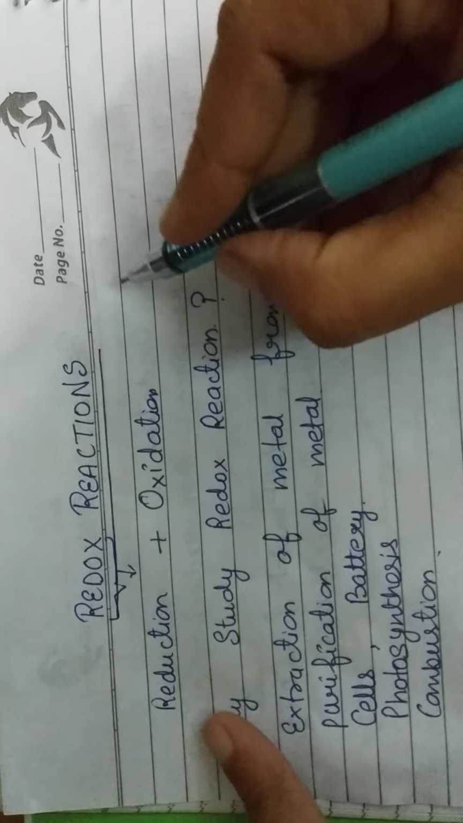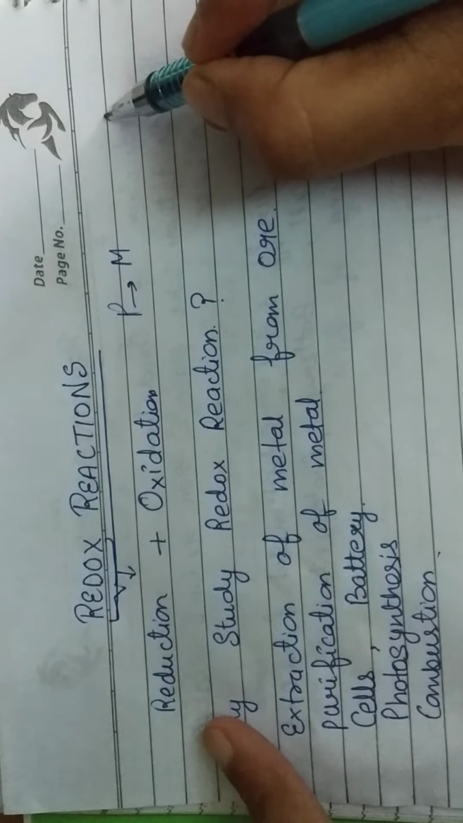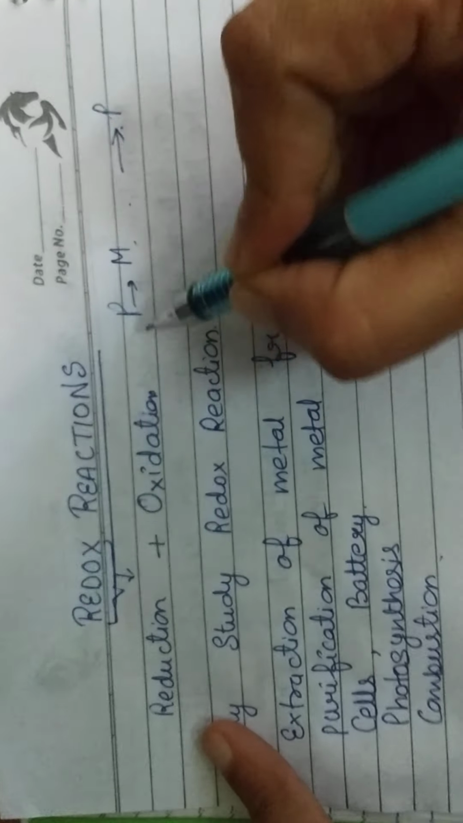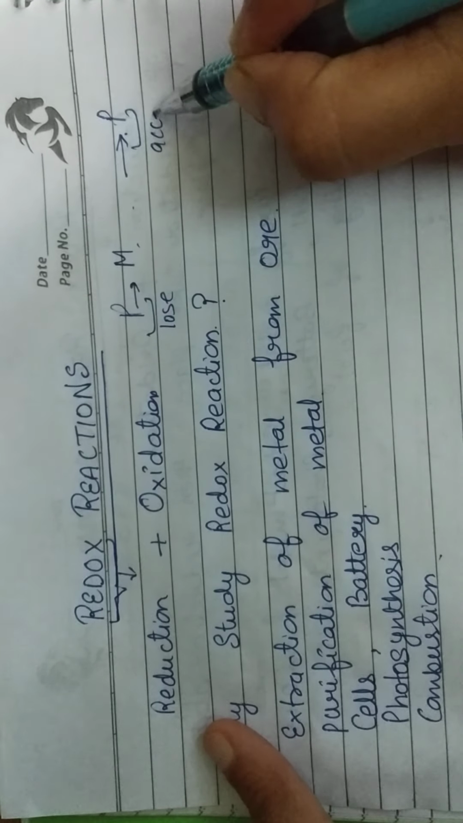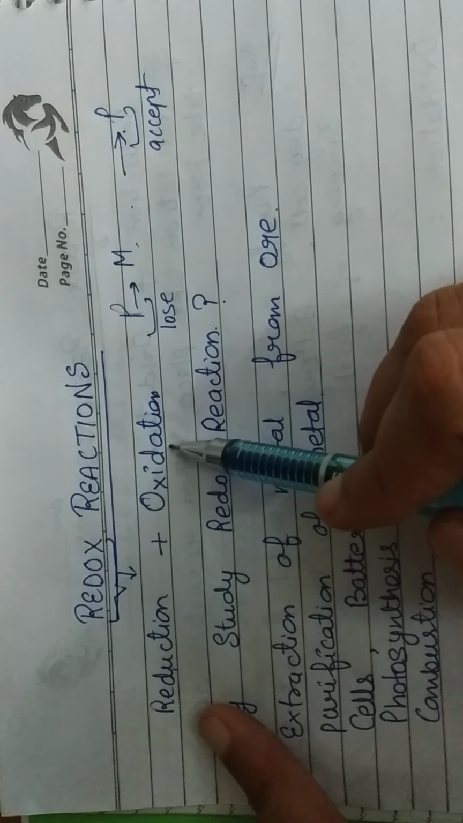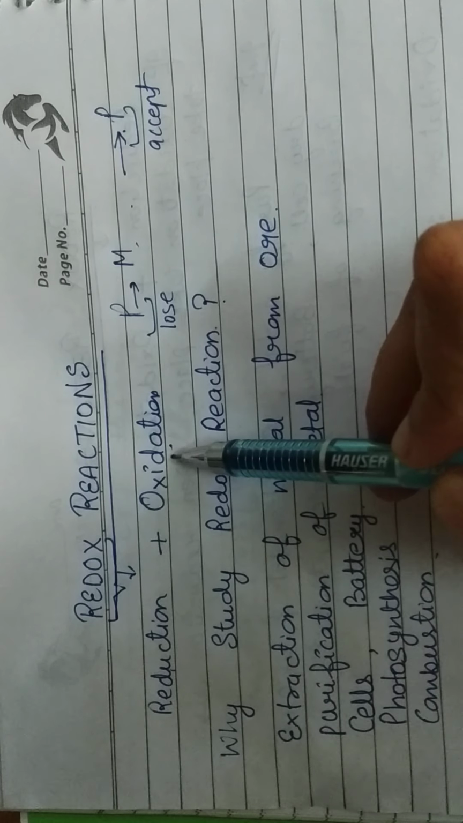So if a person is ready to give money, then another person should be there who is ready to accept that money. Similarly, if one undergoes reduction, then the other undergoes oxidation. So both the processes take place simultaneously.